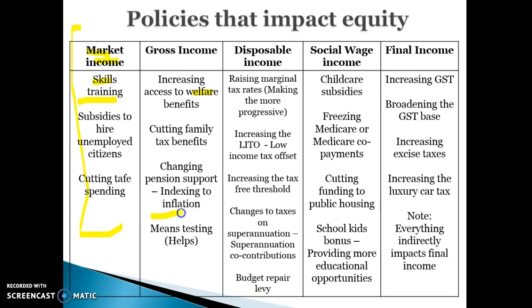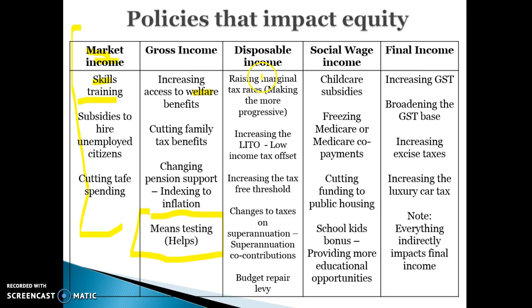Any means testing, so if we're means testing things like the baby bonus or family tax benefits or the pension, all of that kind of stuff will make it a more equitable distribution of income for gross income because they're cash payments that people are receiving. So remember, means testing helps to achieve a more equitable distribution of income.